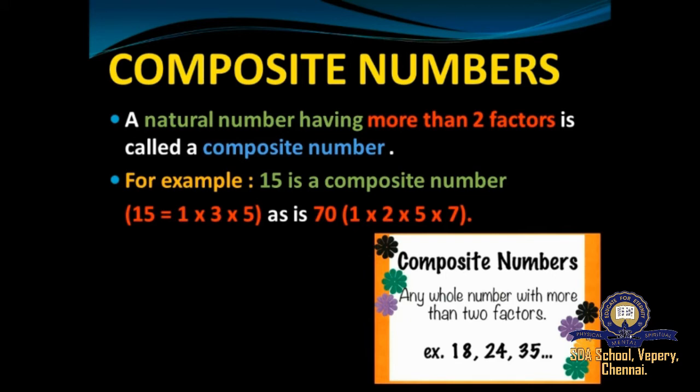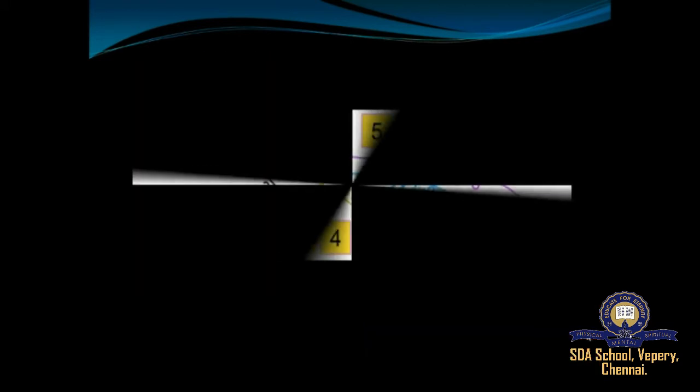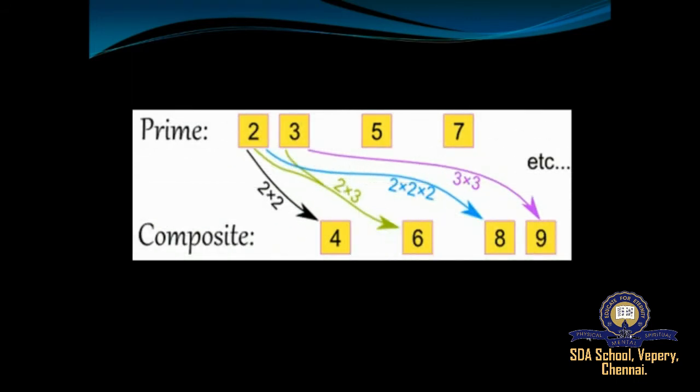Students, could you just understand the difference between prime numbers and composite numbers? So what are prime numbers? Prime numbers are numbers that have only two factors. It goes only in the 1 table and the number itself. It has just two factors, that is 1 and the number itself, whereas composite numbers have more than two factors.